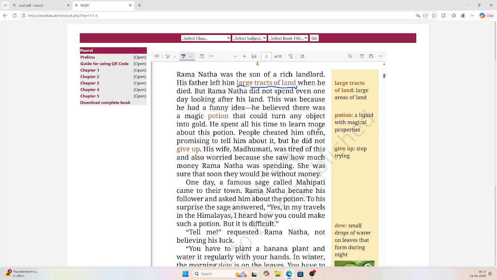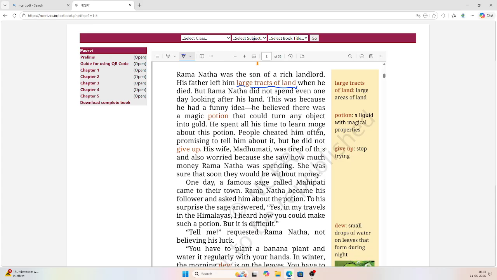Land is where we build our houses and everything, because it's our property. We can build anything there. So large tracts of land means land with a large area. When he died, his father left him large tracts of land. I hope you understand this much.